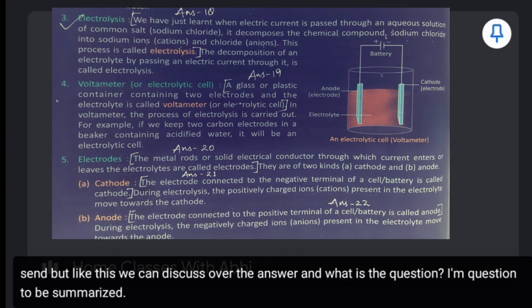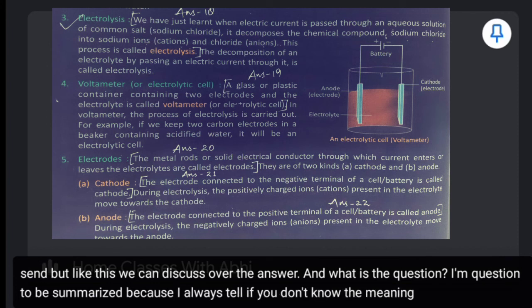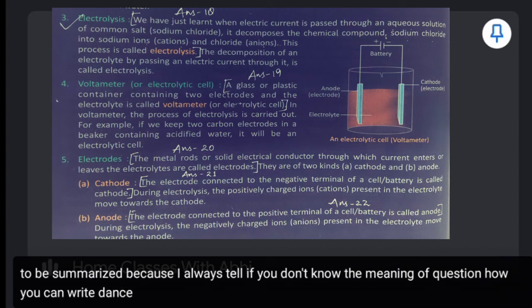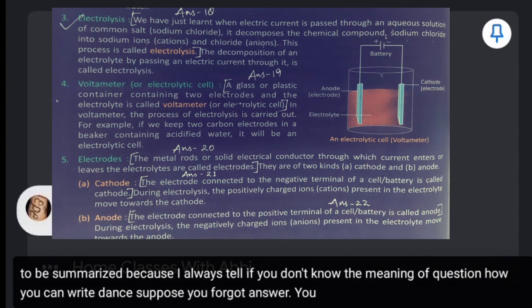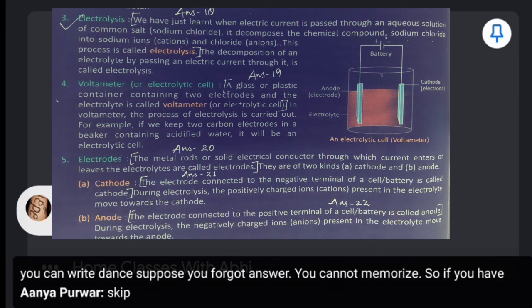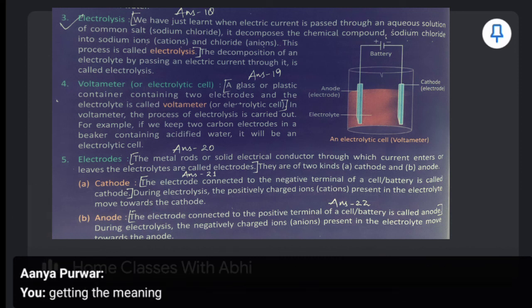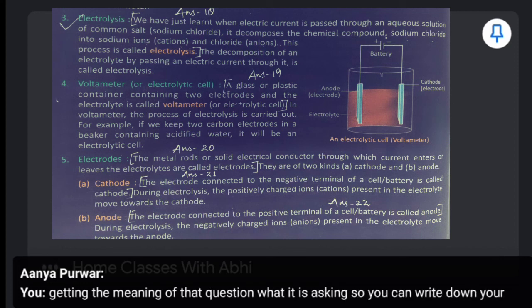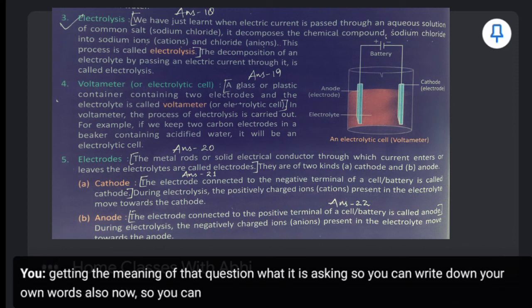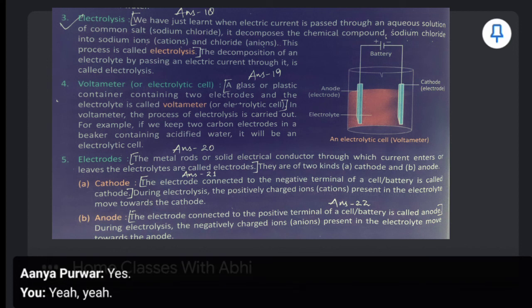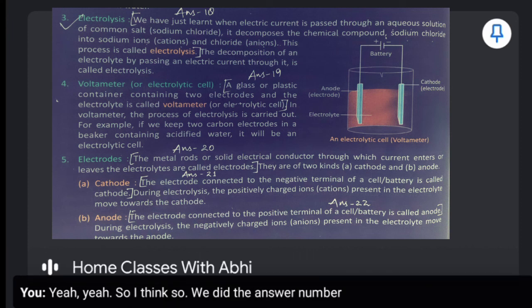Because I always tell you, if you don't know the meaning of the question, how can you write the answer? Suppose you forgot the answer, you cannot memorize. So if you have understood the question, what it is asking, you can write the answer in your own words also. So you can save your marks from getting lost. That's why we do the exercise work here. So I think we did answer number 18, electrolysis.